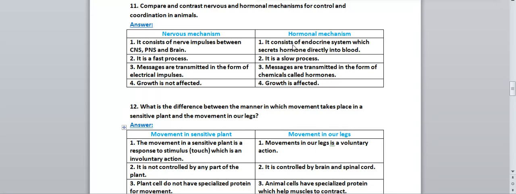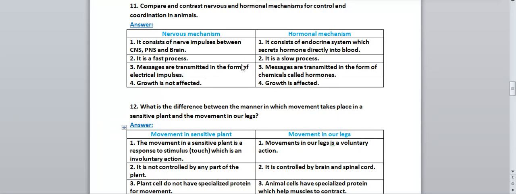And the hormonal mechanism consists of the endocrine system which secretes hormones directly into the blood. We know that in our body the endocrine system is present. What is the function of this endocrine system? It secretes hormones directly into the blood. Nervous is a fast process, hormonal is a slow process.